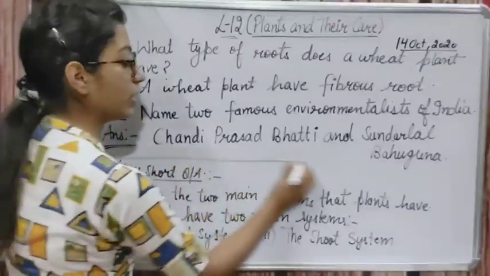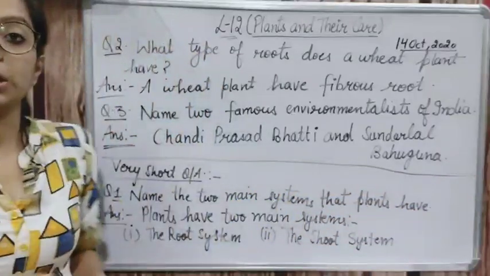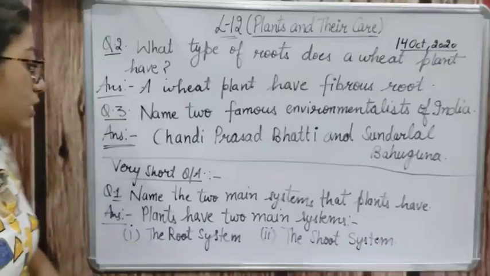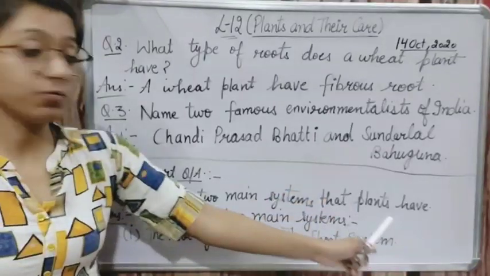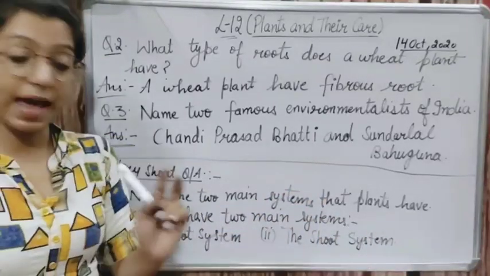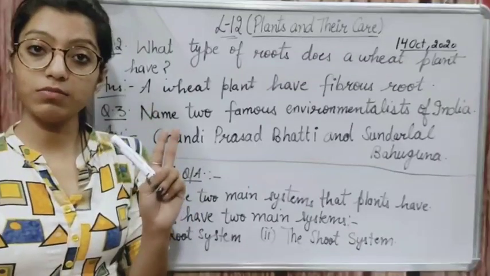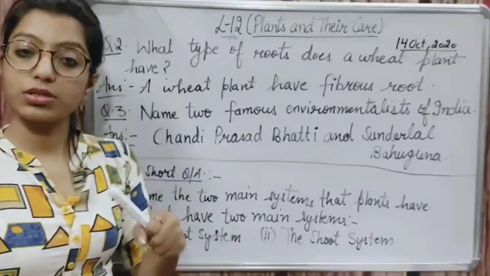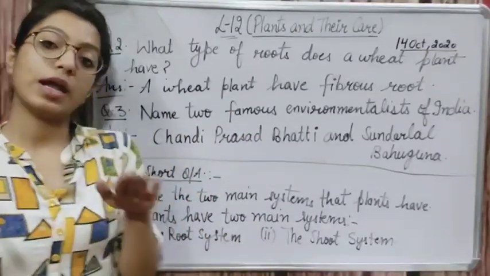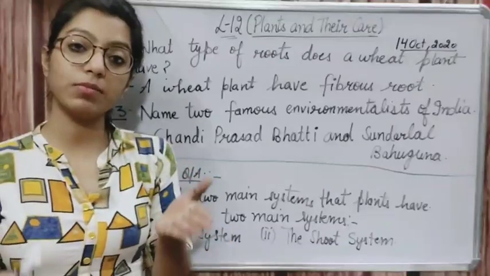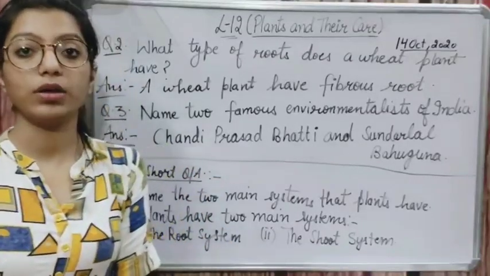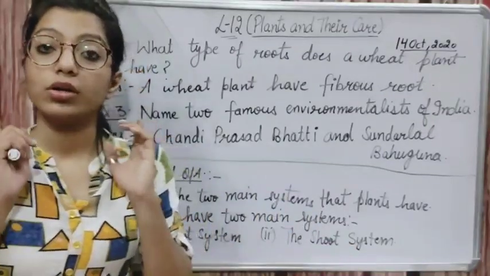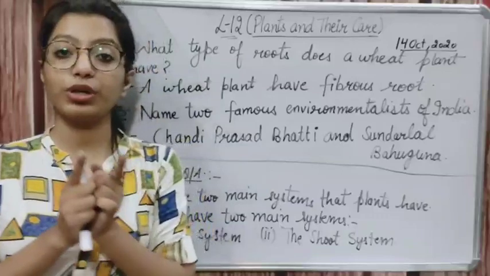So that is all for today. Today in this session we did only keywords and very short question answers. Again I am repeating the question answers. First was, name the 2 main systems that plants have. First is the root system and second is the shoot system. Root system consists only of roots. And what is the root system? The root system grows under the ground, right? I can ask any question like what is the root system, what is the shoot system. So your content should be clear. Read the chapter every day.